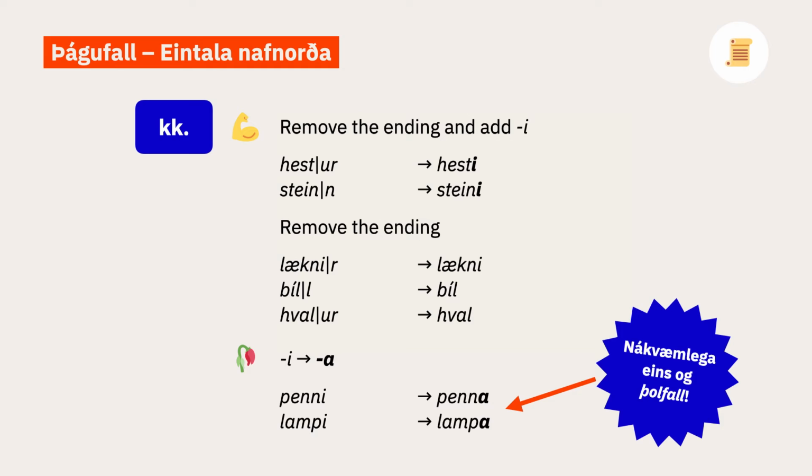Some nouns that have an ir plural do get the dative i. For example, vinur, vini. This can be a little bit of a minefield, unfortunately. Things are much simpler for weak masculine nouns. Just like in the accusative, the i ending changes to a. Penni, penna, lampi, lampa.